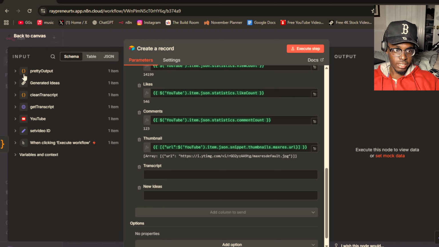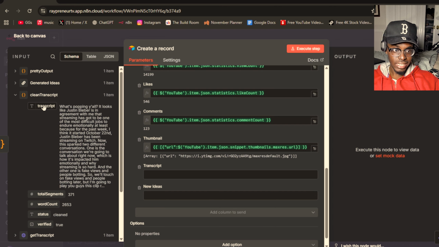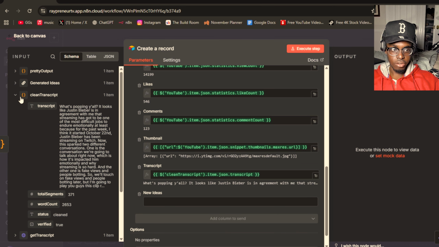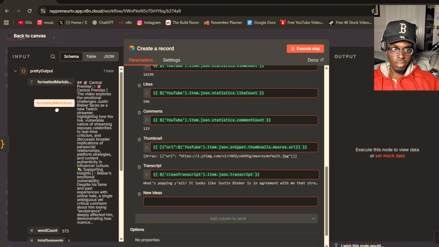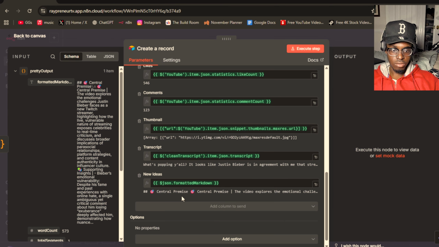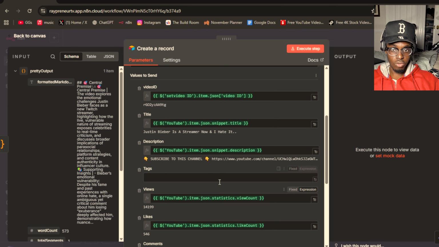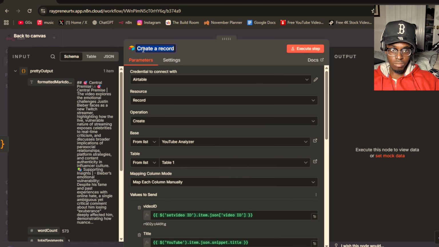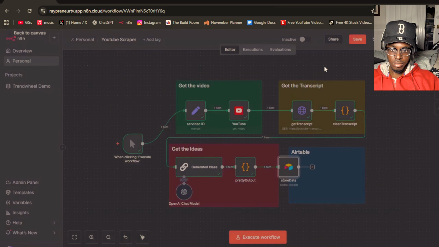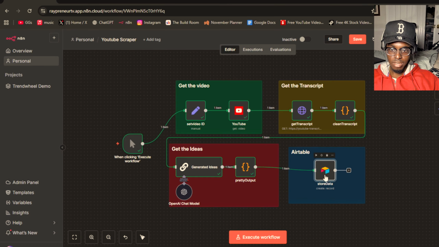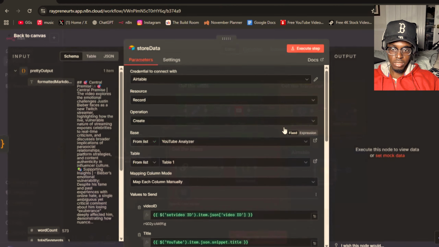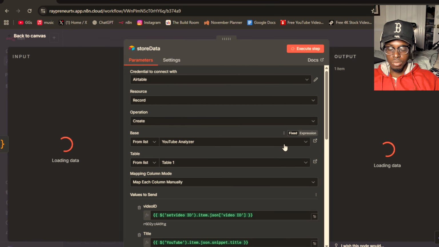You're going to get not the pretty output, but the clean transcript, paste it in there, and then you're going to get the pretty output and put it in here, the new ideas, right? And this is all you need. Now let's name this stored data, and boom, this is the last step. And now if we execute this, it should work.